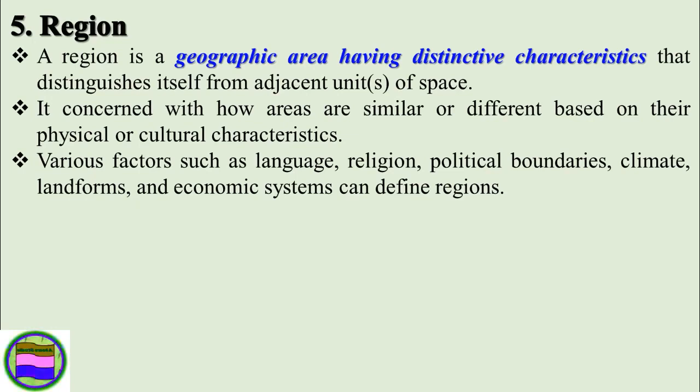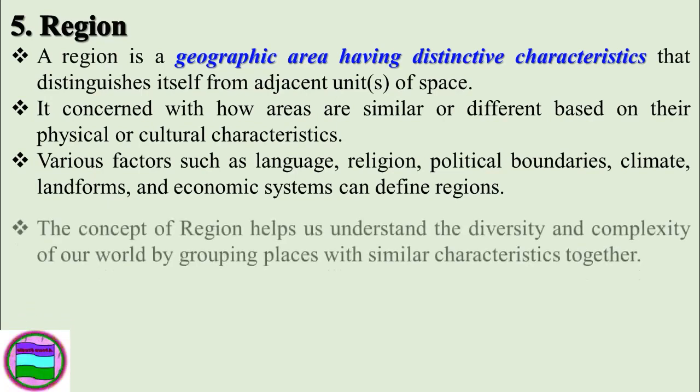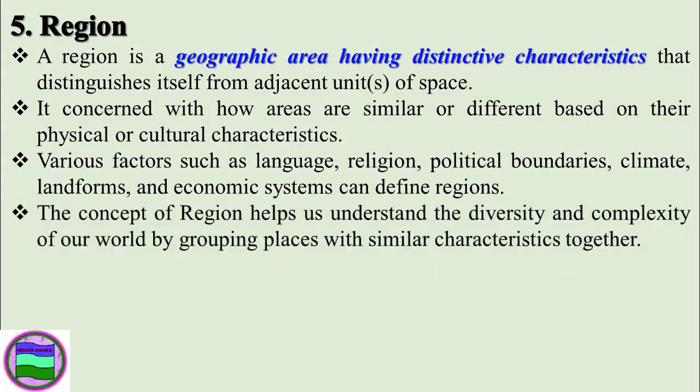So various factors such as language, religion, political boundaries, climate, landforms, and economic systems can define a region. So meaning that a region can be classified based on the language, the religion, the political boundary, the climate condition, the landforms, the economic systems, and also the socio-economic perspectives.